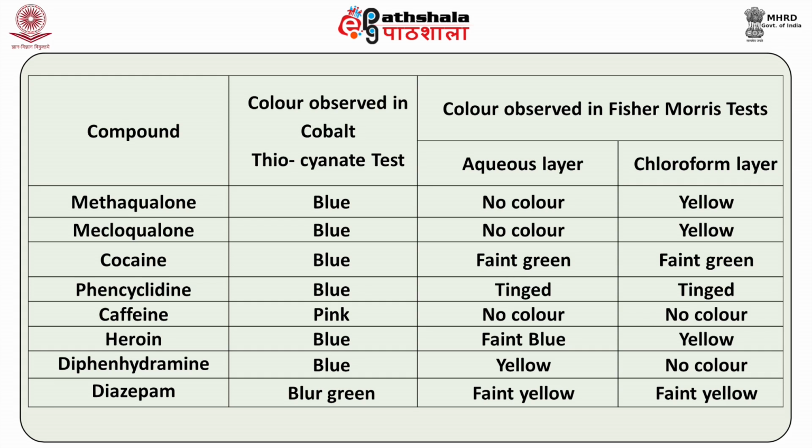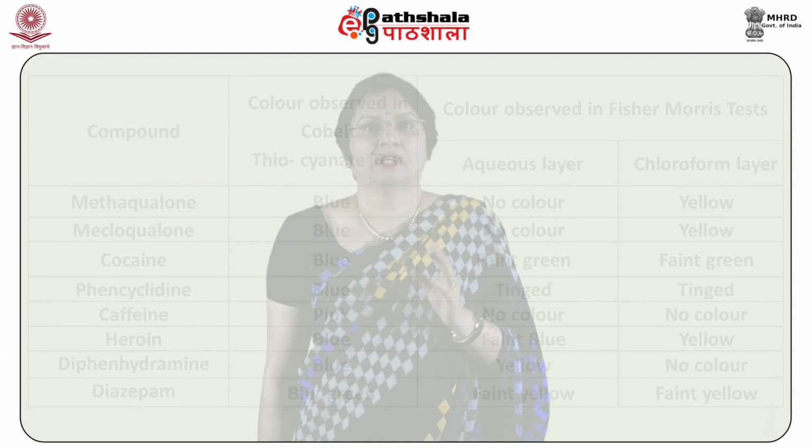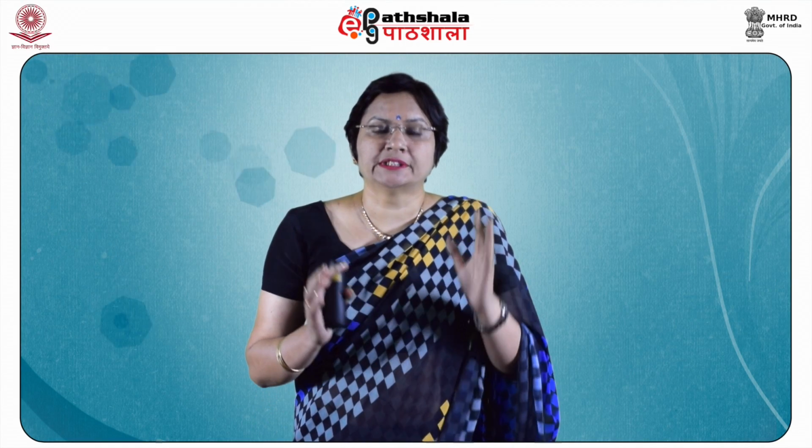If it is diphenhydramine, then blue color for the thiocyanate test, yellow in the aqueous layer and no color in the chloroform layer for the Fisher-Morris test. If it is diazepam, then it is blue-green in the thiocyanate test, faint yellow in the aqueous layer and faint yellow in the chloroform layer of the Fisher-Morris test. So, this is how you will be able to differentiate by performing these tests.